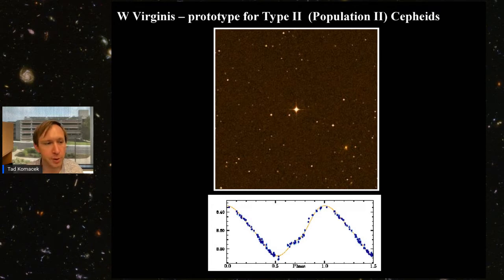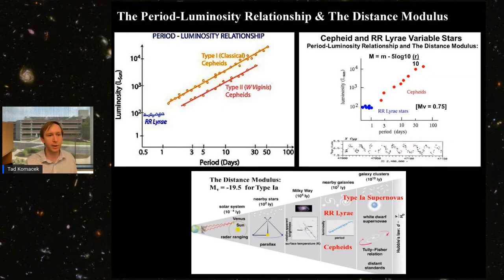Both type 1 and type 2 Cepheids have their own individual period luminosity relationship, and this is shown in the diagram on the top left. It shows the period luminosity relationship of the type 1 and type 2 Cepheids. You can see this direct correlation between period and luminosity, where the Cepheids that have longer light curve periods have higher luminosities. So you can directly use the light curve to infer the intrinsic luminosity of the star. Then if you observe the apparent brightness of the star, you can figure out its distance using, for example, the distance modulus that is shown there.